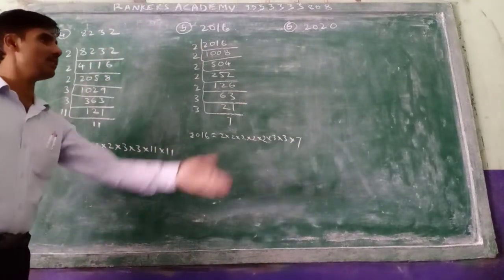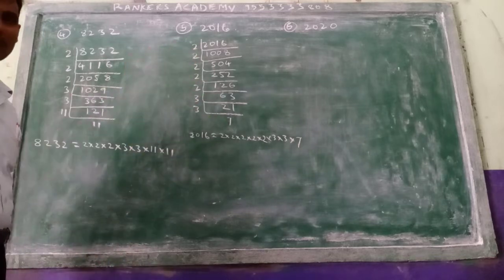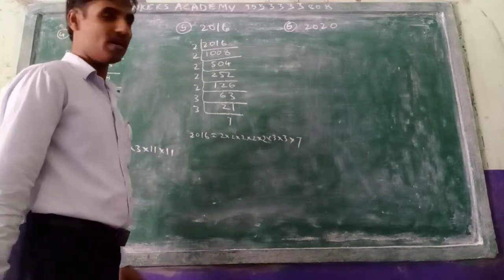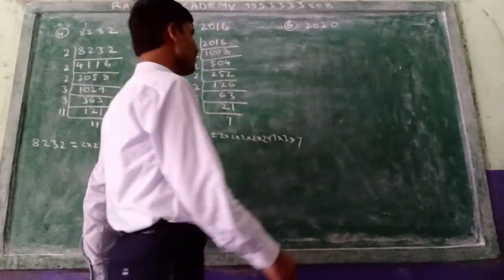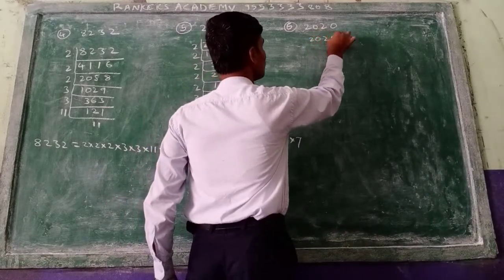Maybe in the next coming exam this chance will be there. 2020 will come. Why? Because in June 2016 you got this problem, so maybe the chance will be there. You learn about this. See here, 2020.